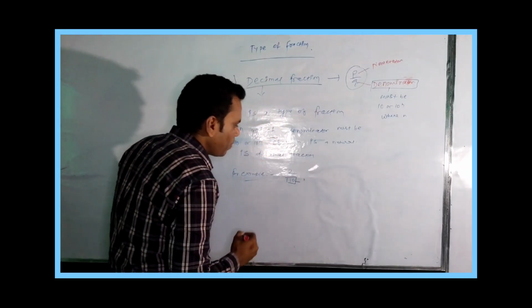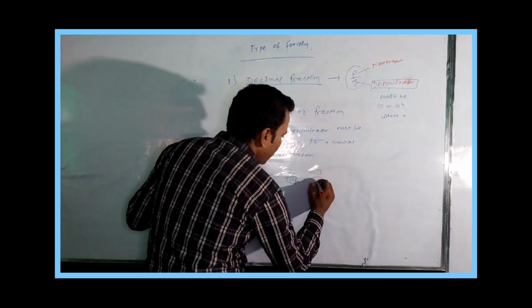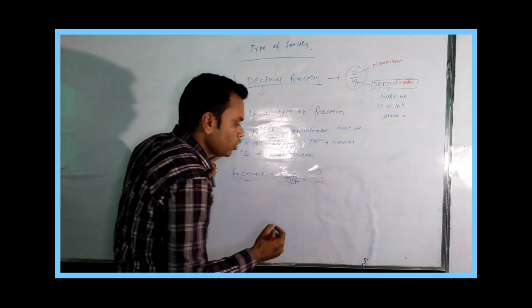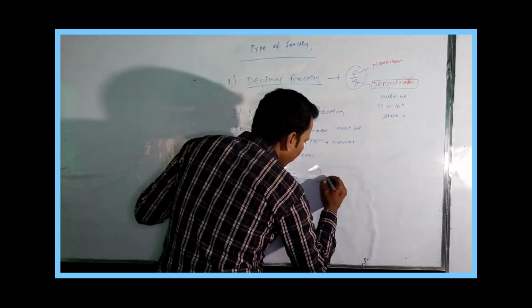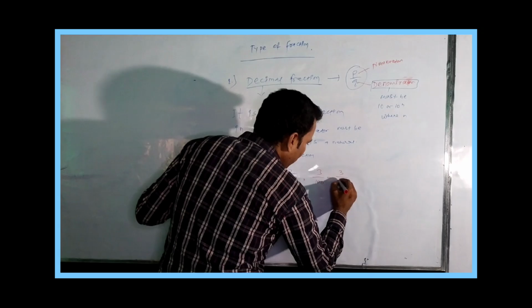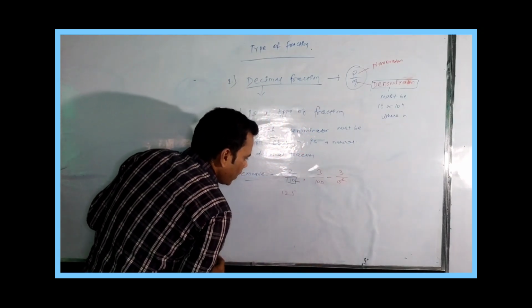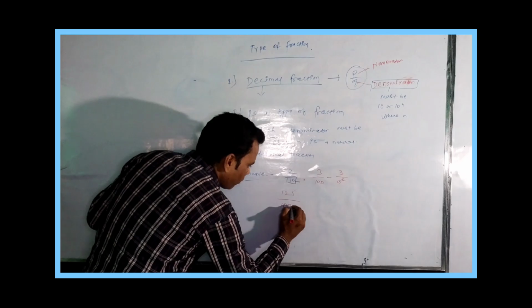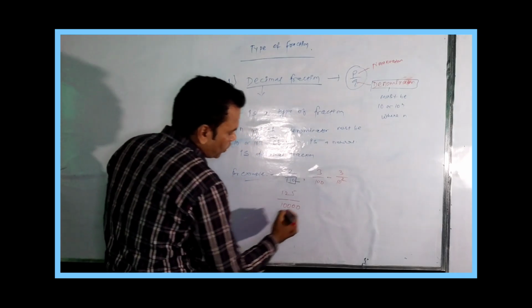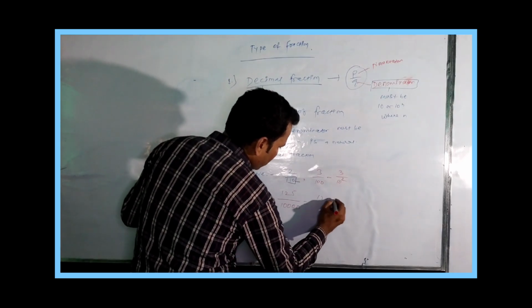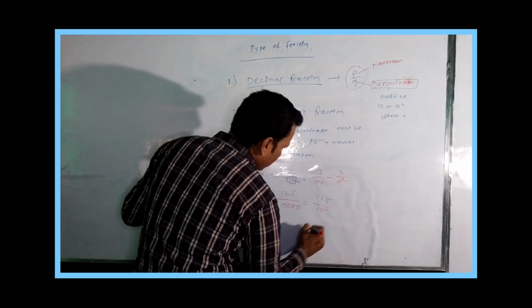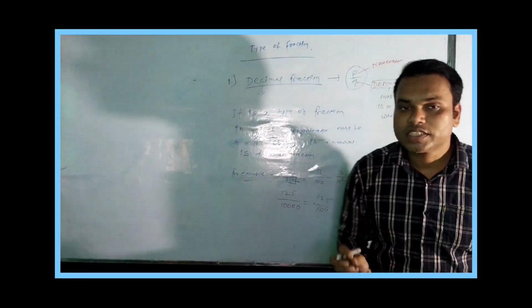Another example is 3 by 100, which can also be written as 10 to the power 2. Another example is 125 over 10,000, which is 10 to the power 4.